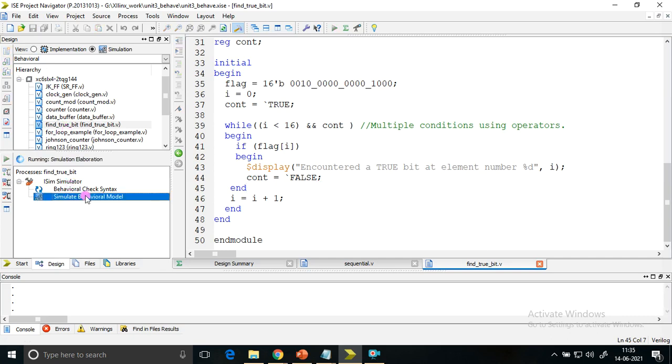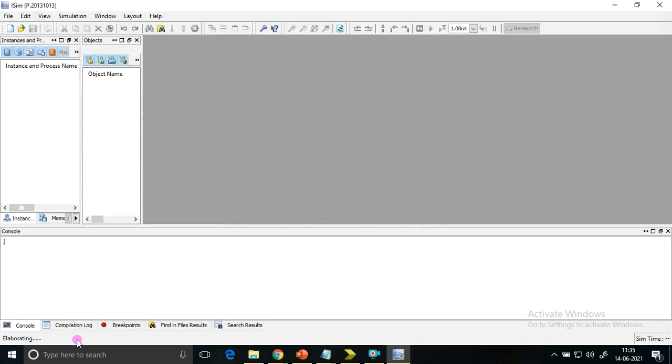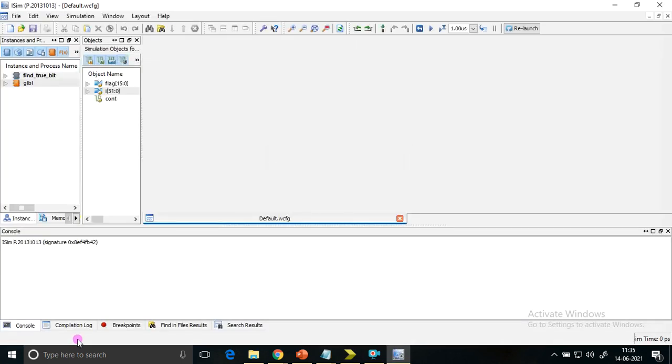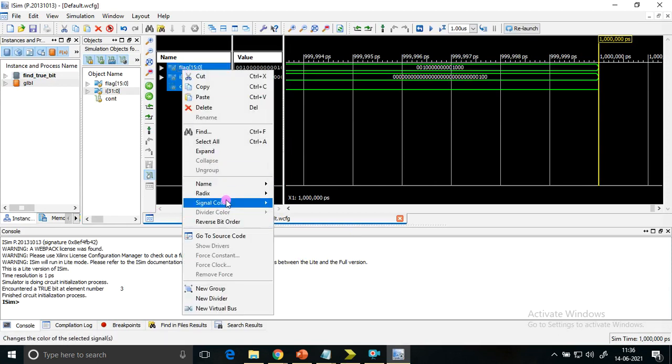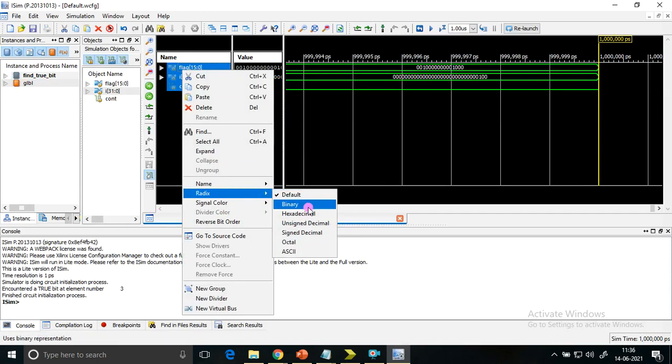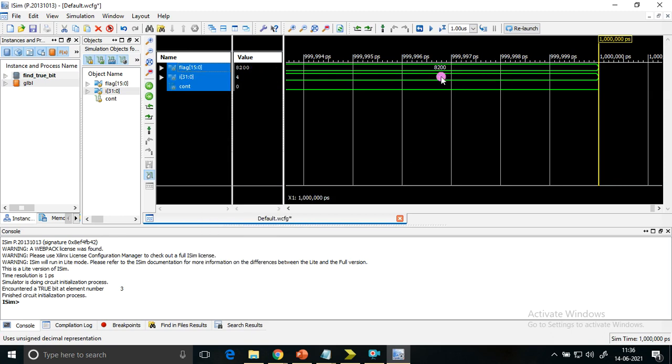I'll simulate it. What was happening was, once the true bit was encountered, i was incrementing one more time, which was not needed for us. Once the first true bit is encountered, I wanted the execution to complete, but it was not happening so. You can see here, I'll change its radix.